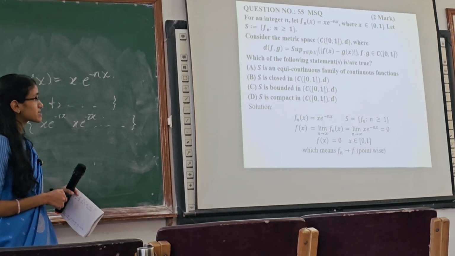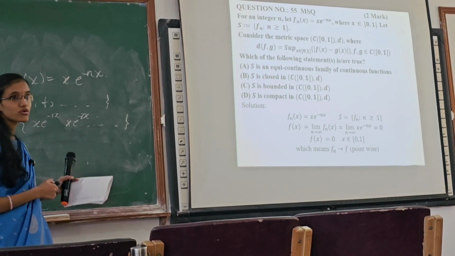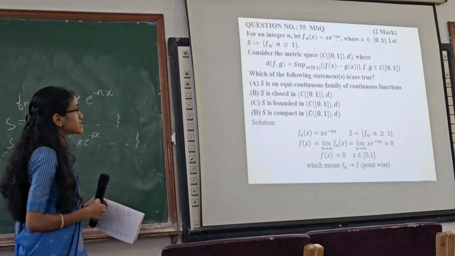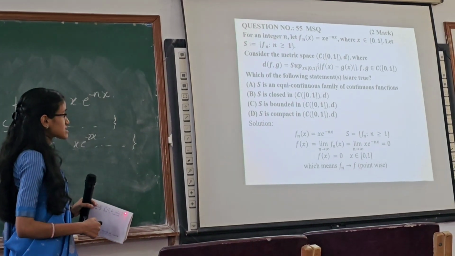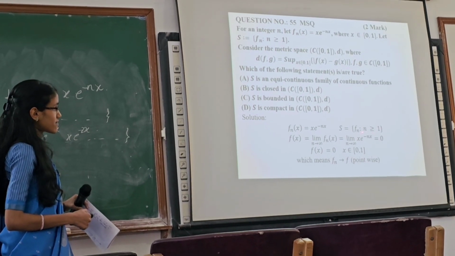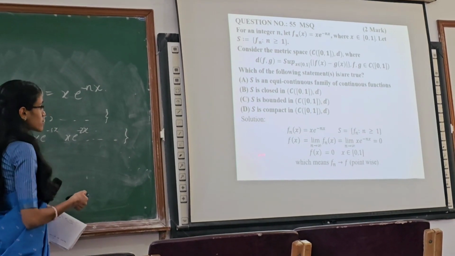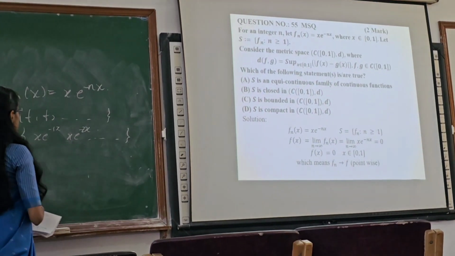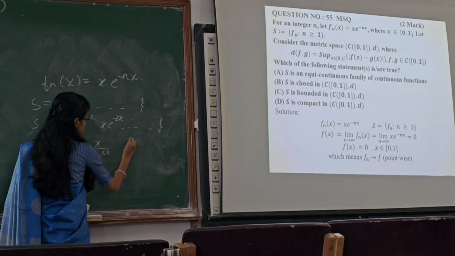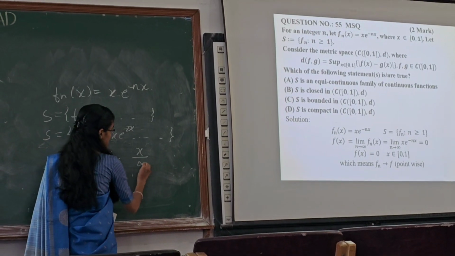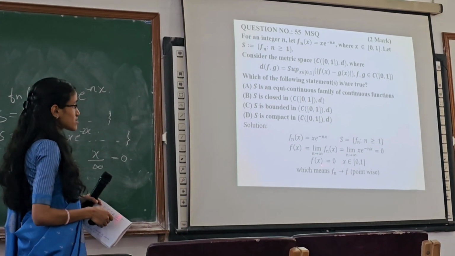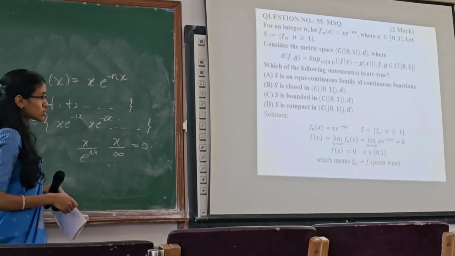So which of the following statements are true? That is, it is an MSQ question. More than one option may be correct. So first let us look at the function where the limit is tending. So fn of x is equal to x into e power minus nx. As n tends to infinity, x divided by e power nx becomes x divided by infinity, which is 0. So the limit of the function is 0, and the functional value at x equal to 0 is also 0.